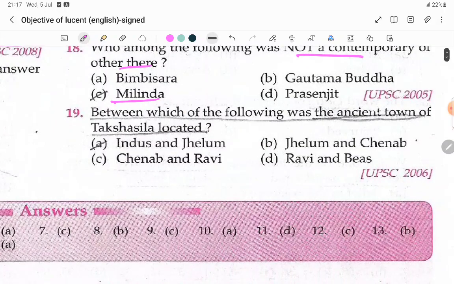Between which of the following was the ancient town of Takshashila located? Indus and Jhelum river. There is the Indus river, there is the Jhelum river. In between, Takshashila University is there, and this is the oldest university in the world.